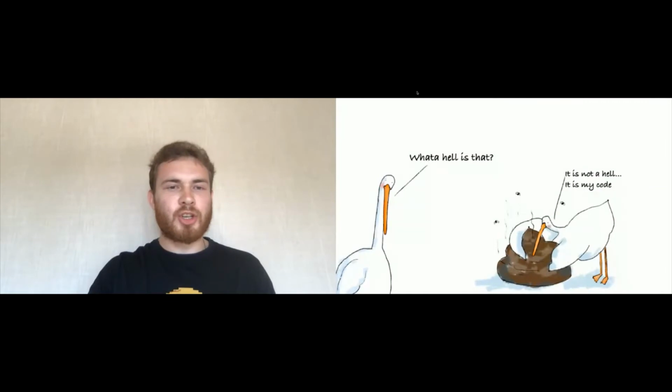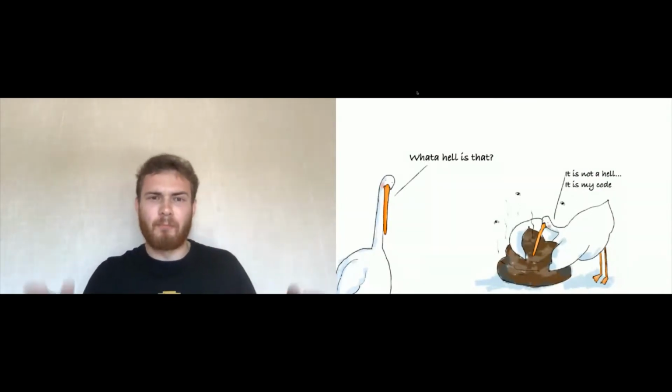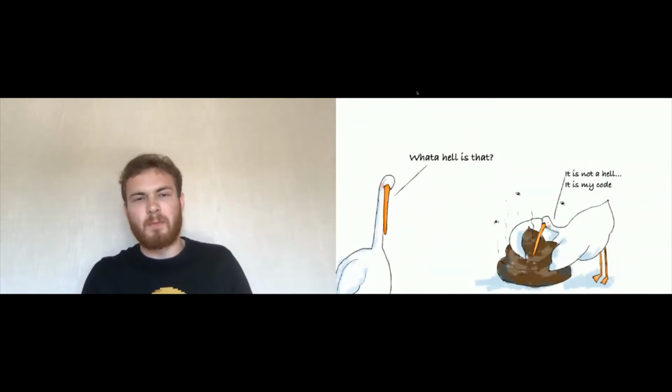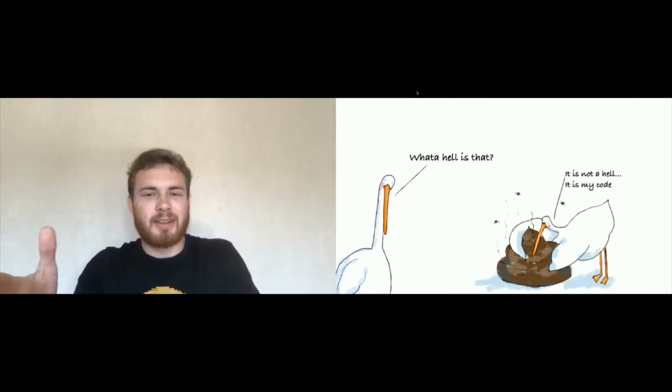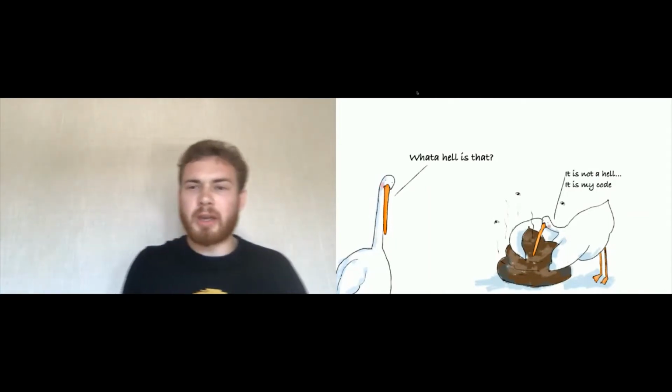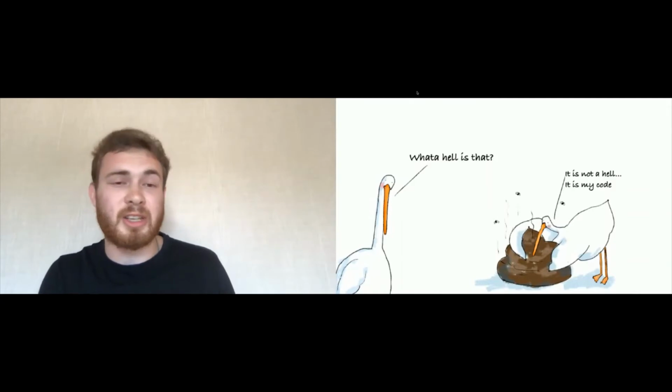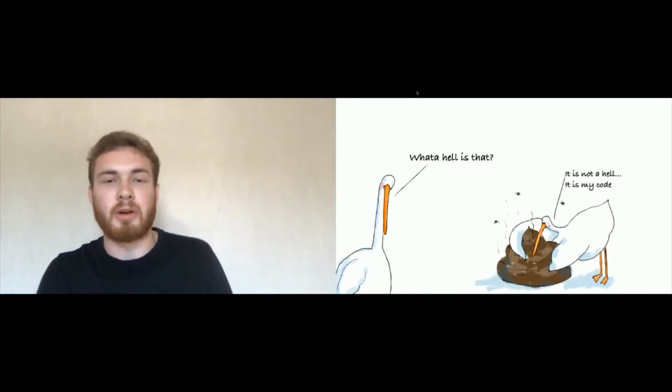And once the manager started looking at this code, he said, what the hell is going on? What is this code? And developers say it's my code, it works, but of course others cannot figure out what's going on there.